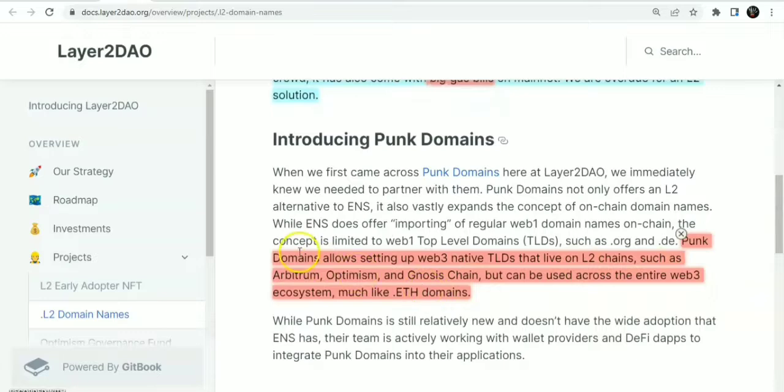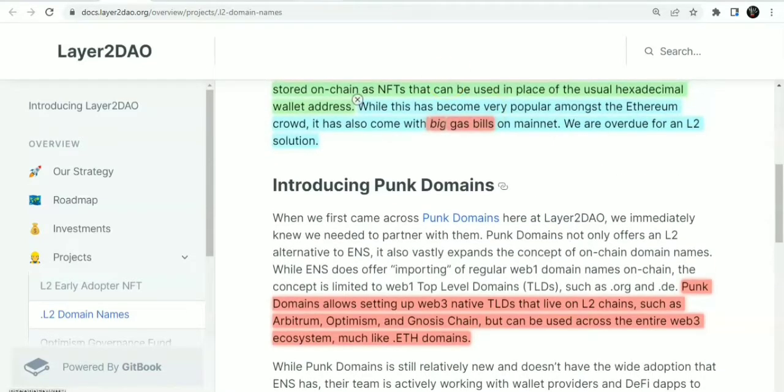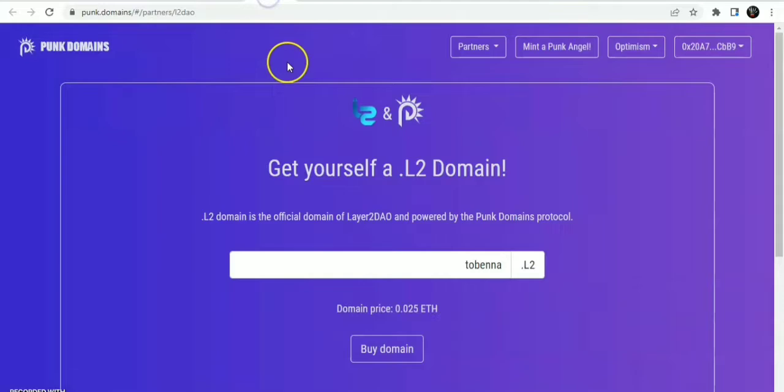Punk Domains allows setting up Web3 native TLDs that live on L2 chains such as Arbitrum, Optimism, and Gnosis, and can be used across the entire Web3 ecosystem, much like .eth domains. So what does it mean? It means that the layer 2 naming system can also be used across several Web3 applications, just like the layer 1 domains, and this is feasible for the L2DAO with the help of Punk Domains.